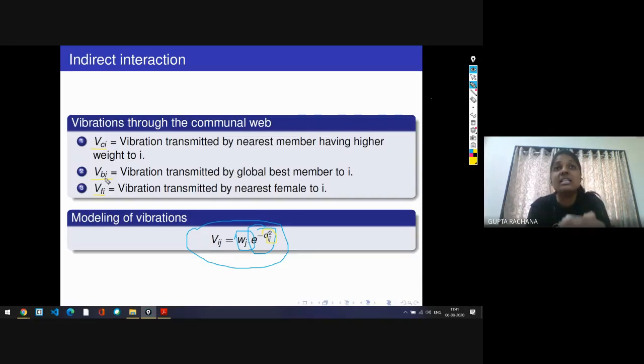Best spider means the spider which has the maximum weight in the colony. And VFI means the ith spider sends its vibration to the best female spider. Best female means the female spider having the maximum weight.